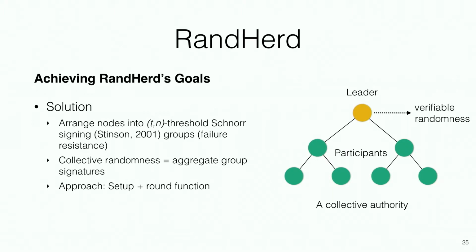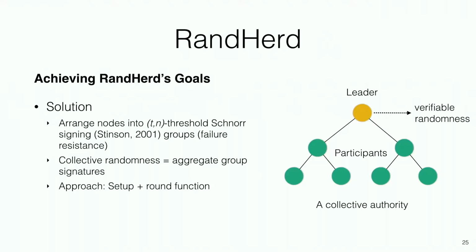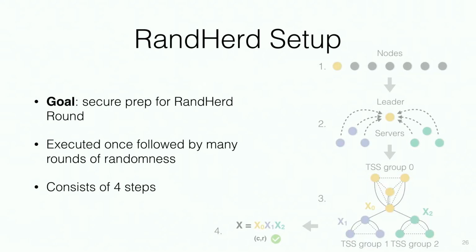So we were able to tolerate some failures. We have arranged nodes in groups, right? Every group is producing a signature so long as T nodes are present, so we are able to tolerate a fraction of nodes being unavailable in each run. And RandHerd has two main components. Setup, that is run once, is pretty expensive, but afterwards we're able to produce randomness in a pretty efficient way.